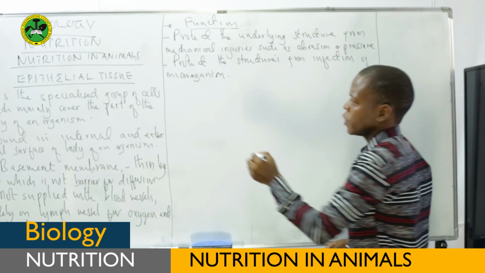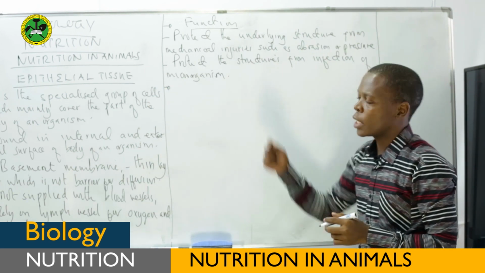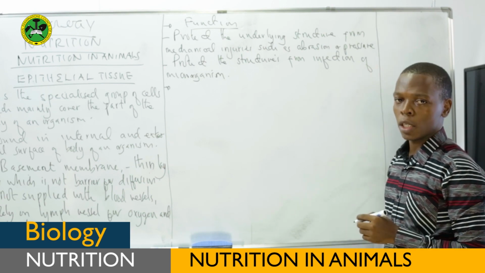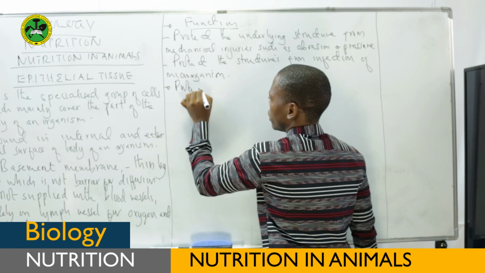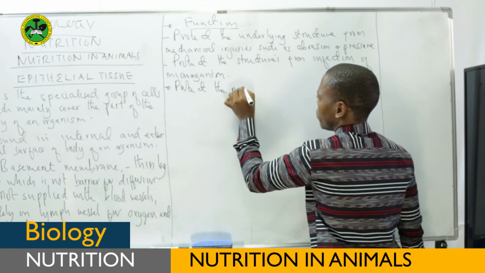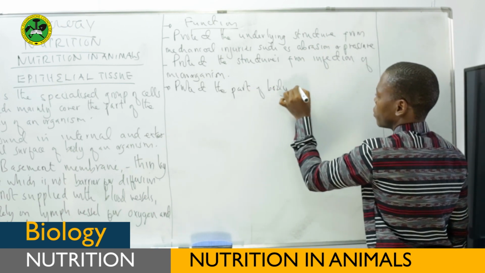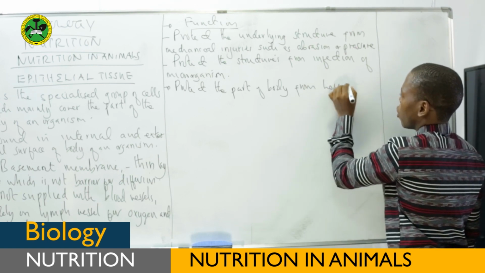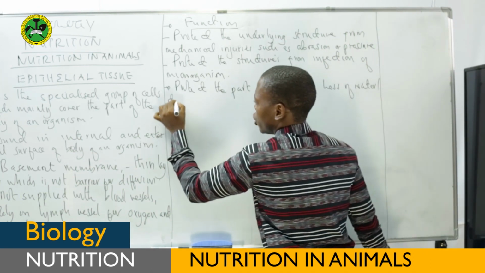But again, as you have said, this is a general function of this epithelial tissue. Again, they protect the structure from drying out, or we call it dehydration, loss of water. See? Protect the body from loss of water, or we call it dehydration.